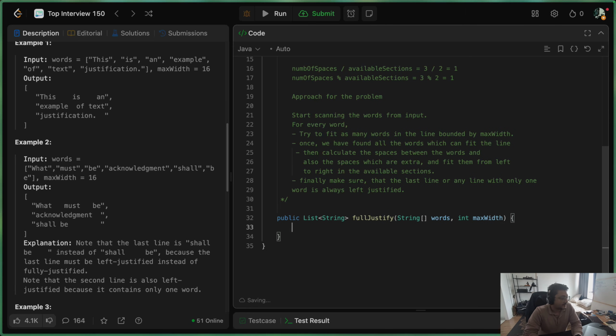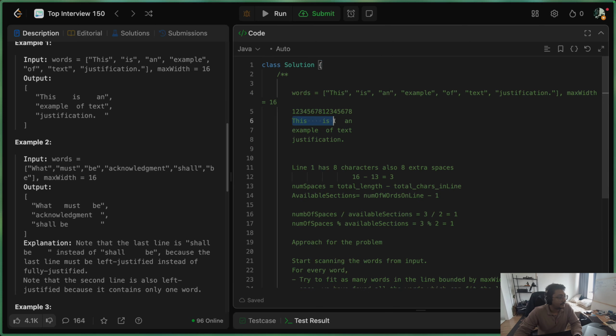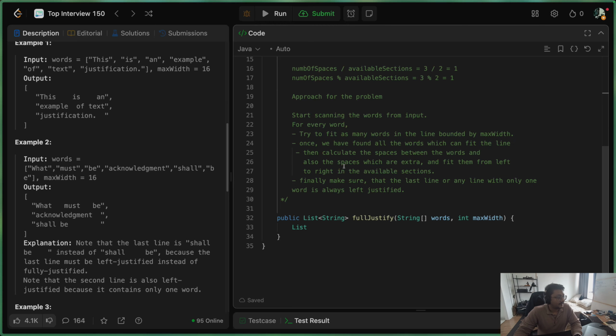Since the problem is asking us to return a list of strings, this means that every line we are making, we have to convert it into a list of strings so that this total group of lines can be returned as a result. So let's create a result variable. So List of String result is new ArrayList, and return result. Now we are saying we have to scan every word.